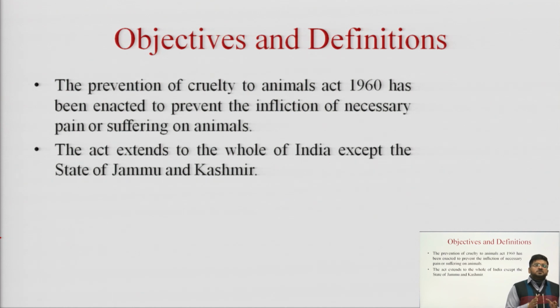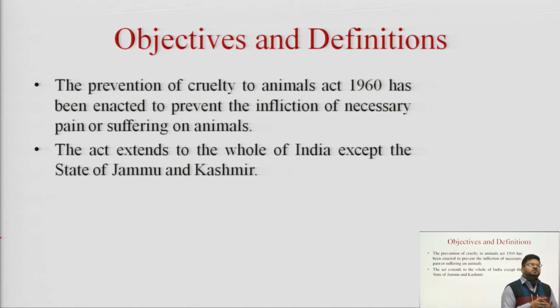For example, in the past, in classes we used many animals for demonstration purposes only, and we used to cut them. That is the unnecessary pain or suffering we were giving to the animal.